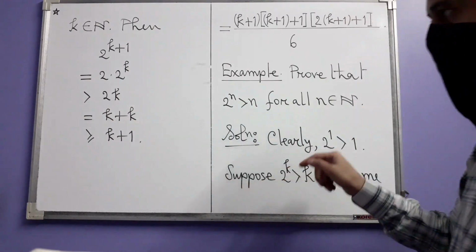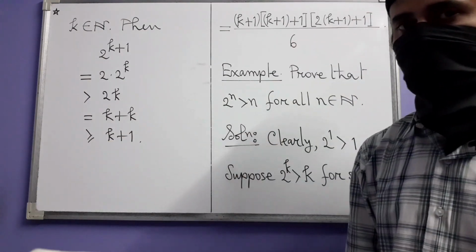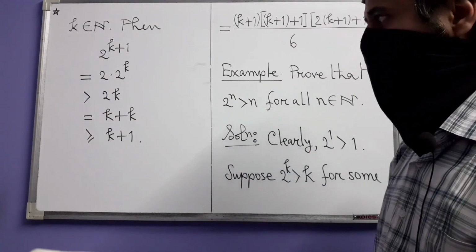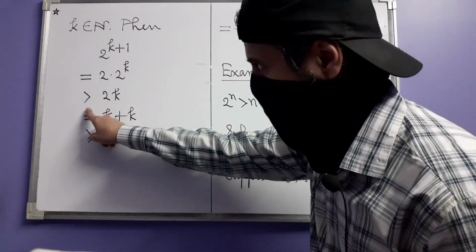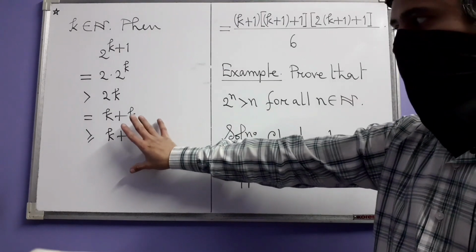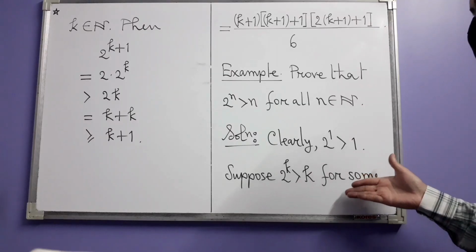And because k is a positive integer, k itself is greater than or equal to 1. So k plus k will be greater than or equal to k plus 1. So there you have it: 2 to the power k plus 1 is greater than k plus 1. So that means you have successfully carried out the induction step based on the induction hypothesis.